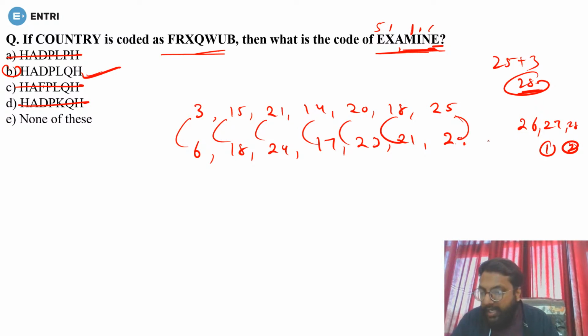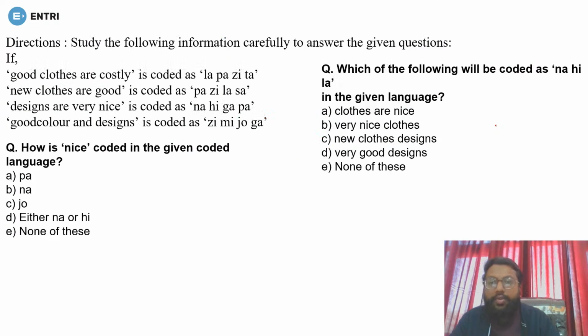Done? Hope so, till here it is clear to you. Yes, everyone is giving the answer. Ganesh is giving, and Anonymous Arth is giving, and Ganesh is also giving the answer. Very good. Now let's see the next question.